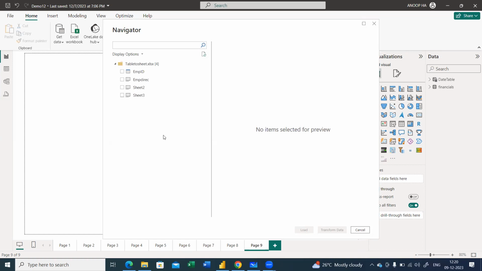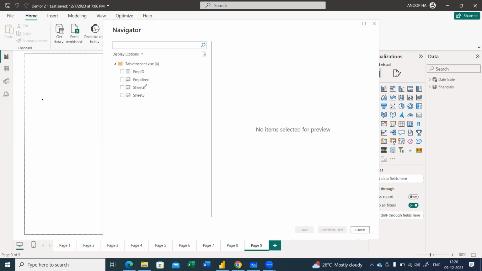Yeah, the employee tables have come out, apart from the sheets, the table also has been mentioned. No, no, no. Only sheets have been mentioned. Employee ID is a sheet, right? Directory is a sheet. How many sheets are there? How many tables are there? Can you highlight? I think three sheets and one table.